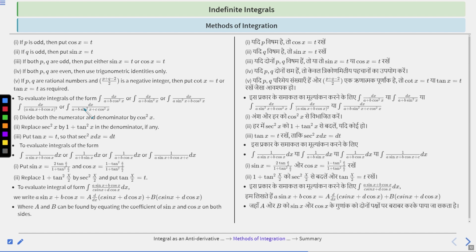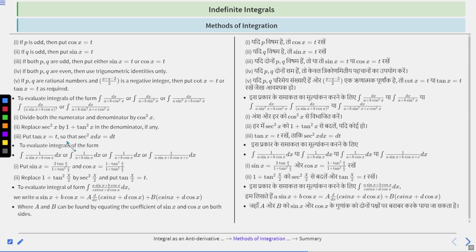Also, to evaluate integrals of the form integration of dx upon a plus b cos square x, or integration of dx upon a plus b sin square x, or integration of dx upon a sin square x plus b cos square x, or integration of dx upon (a sin x plus b cos x) whole square, or integration of dx upon a plus b sin square x plus c cos square x, divide both the numerator and denominator by cos square x, right? You have to keep in mind. After that, replace sec square x by 1 plus tan square x in the denominator, if any.